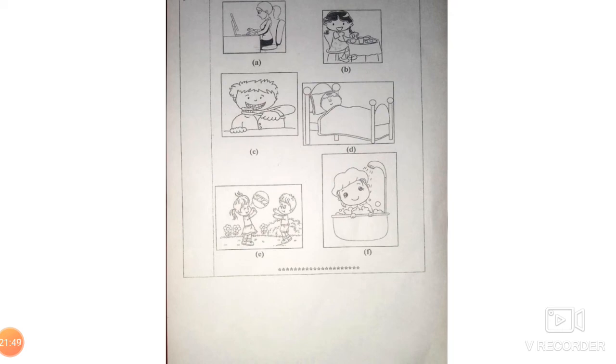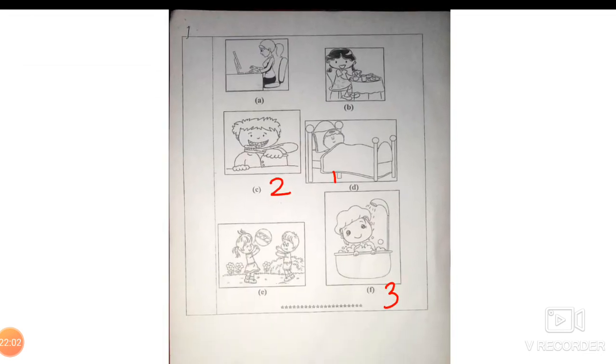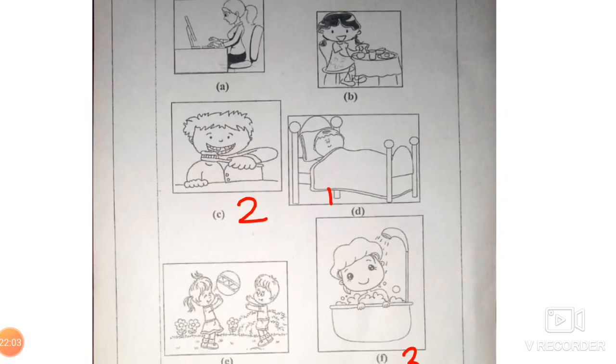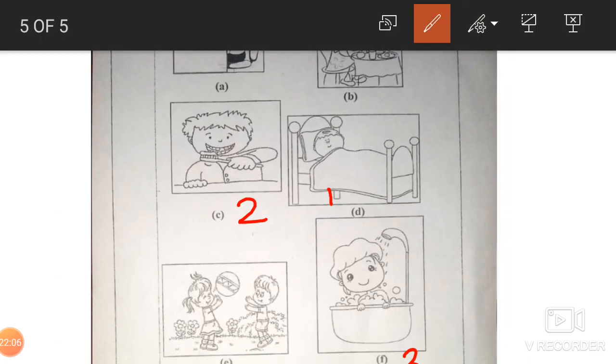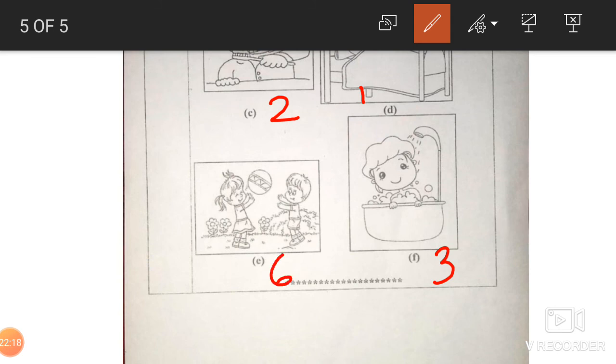ये पिक्चर आपको जो दिया है ना, फर्स्ट विल पुट दिस इन सीक्वेंस. ओके, चलो पहले आप रात को सोते हो, सो दिस इज नंबर 1. You sleep, है ना. Then you get up, you brush your teeth, so this is number 2. After brushing your teeth आप क्या करते हो? You take bath. Okay, then after taking the bath, then what you do? You have your breakfast बेटा, so that will be number 4. After breakfast you go for your online classes, number 5, and then you play. This is number 6.